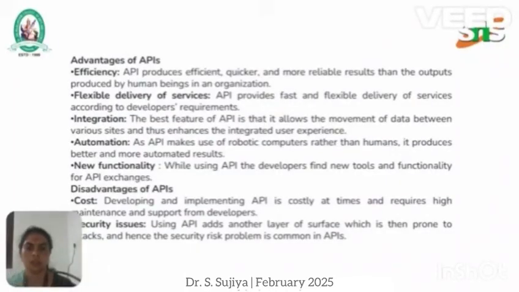The flaws of API are that it is quite costly, and security issues are the major problem in a common API.